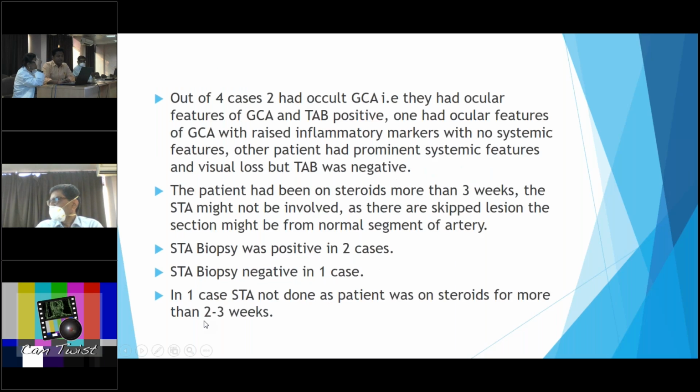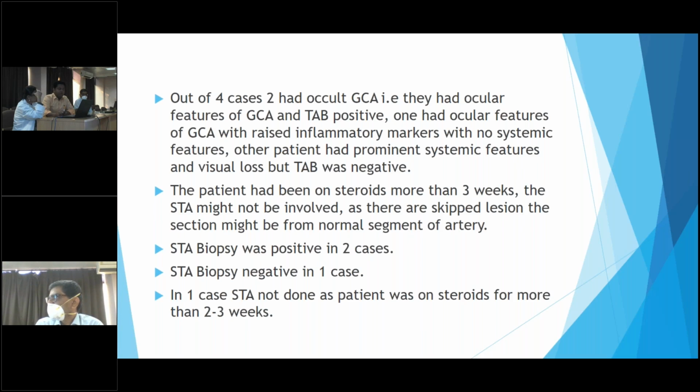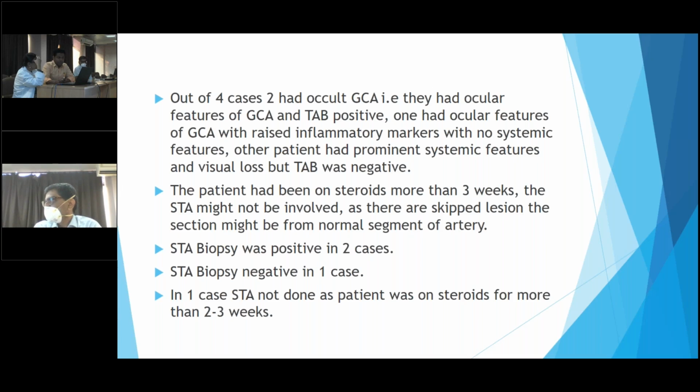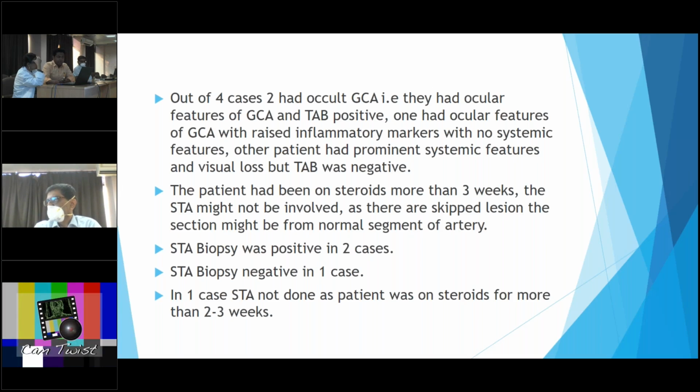Out of the 4 cases, 2 had occult GCA, that is, they had ocular features of GCA and temporal artery biopsy was positive. 1 had ocular features of GCA with raised inflammatory markers with no systemic features. The other patient had prominent systemic features and visual loss, but temporal artery biopsy was negative. The patient had been on steroid for more than 3 weeks.